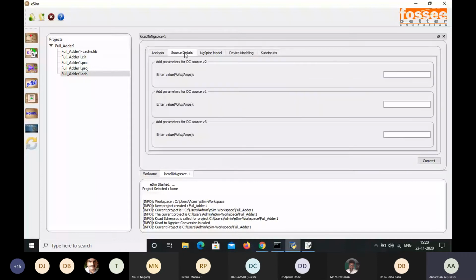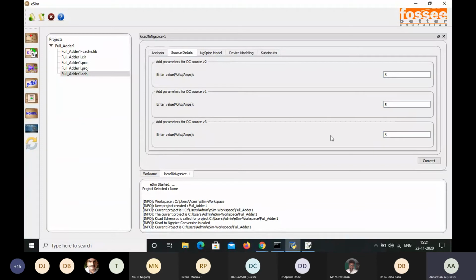In the source details, since we are going to use the 3 DC voltage sources, here only we are going to give the values. Here we are going to apply the value in the form of voltage. I'm going to give the value 5, and then 5, and 5. Actually this is our input.